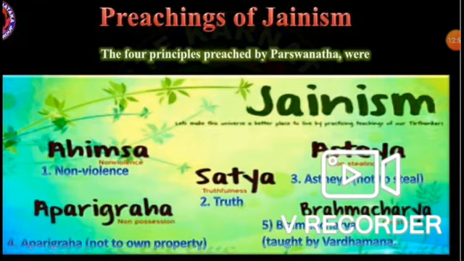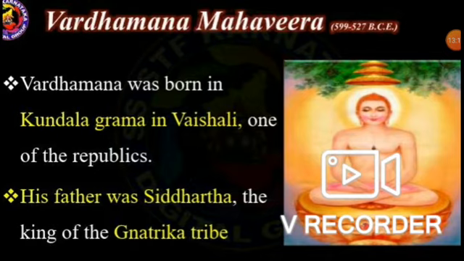Now comes Vardhamana Mahavira, who is called the 24th Tirthankara of Jainism. Vardhamana was born in Kundalagrama in Vaishali, which is in Bihar, one of the republics.